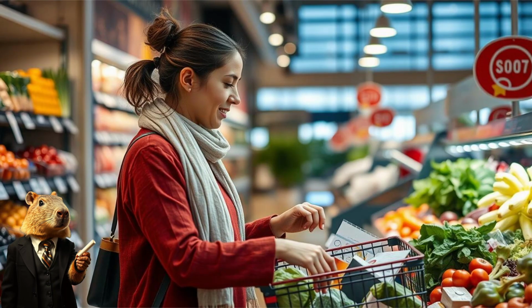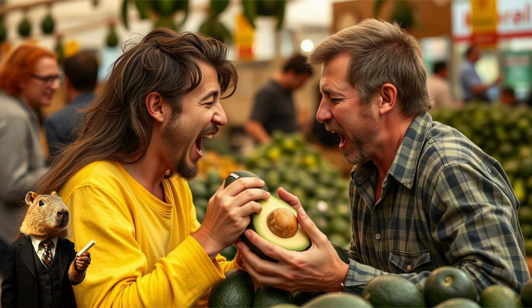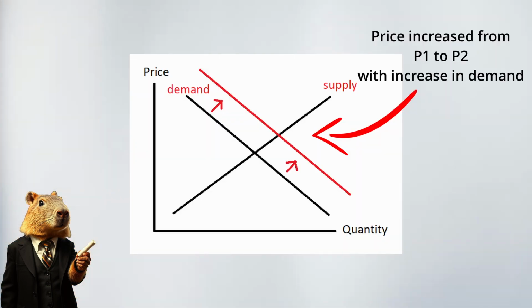Let's switch to another example, groceries. Think about a popular food item like fresh avocados. If people suddenly start going crazy over avocado toast and everyone is buying avocados, but the store only has their usual amount of stock, the demand skyrockets. Now, with high demand and limited supply, the price of avocados shoots up. This happens when trends or new diets make certain food items more popular. A sudden increase in demand can push prices higher.